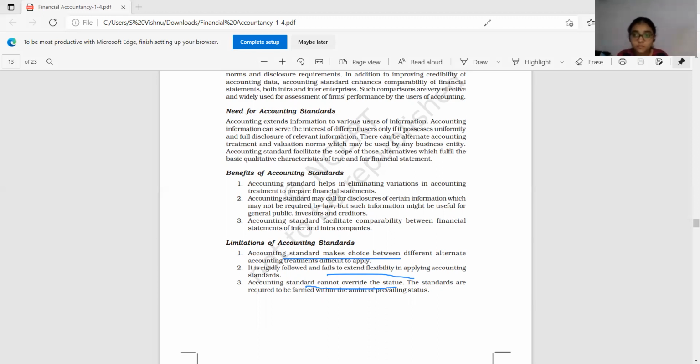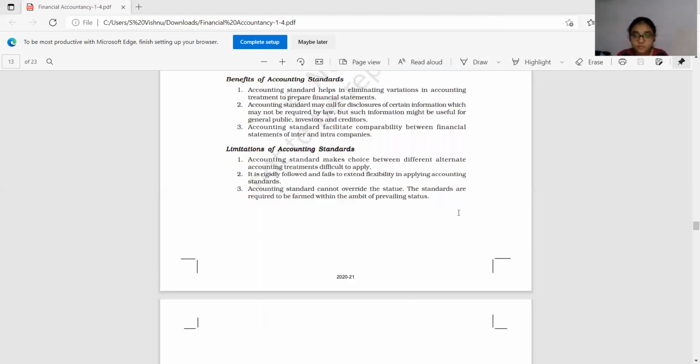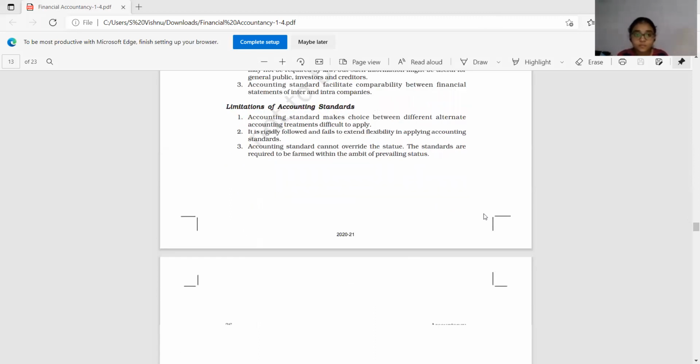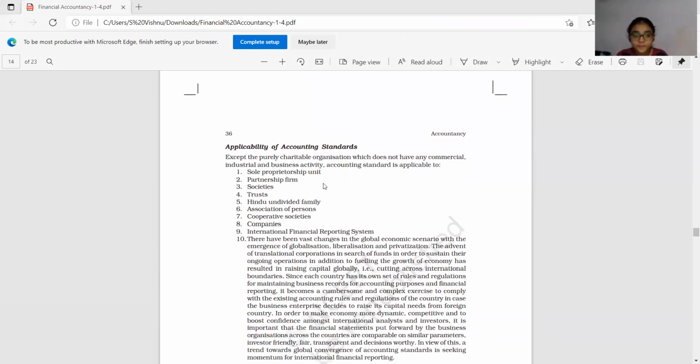Accounting standards are prescribed by ICAI in the country, the Institute of Chartered Accountants of India. So, applicability of accounting standards: these are applicable to all organizations. You can see sole proprietorship units, meaning a single person who is the owner of the organization, partnership firms, societies, cooperative societies or any other society, trusts, Hindu undivided family, association of persons, companies, and the international financial reporting system.